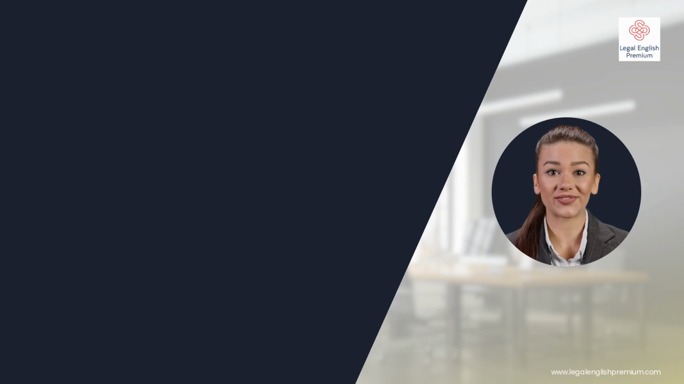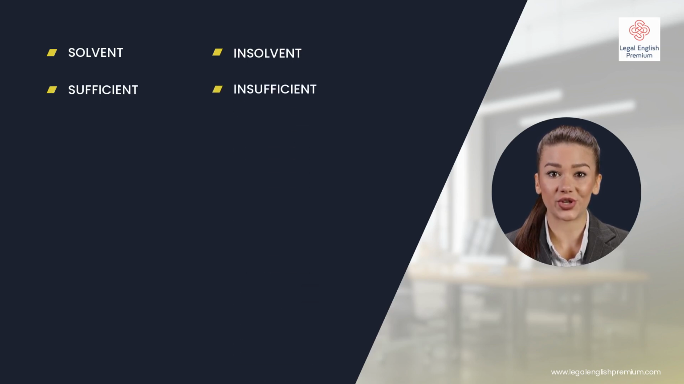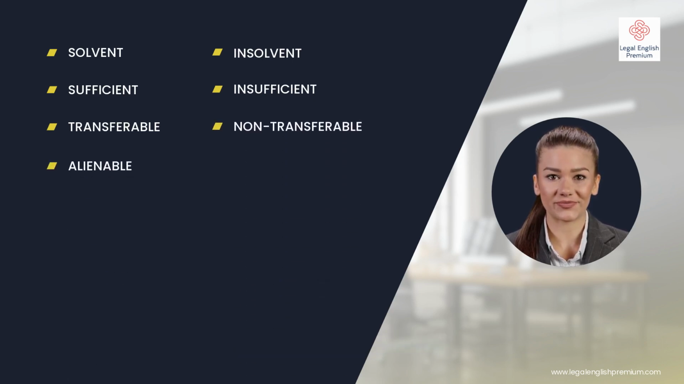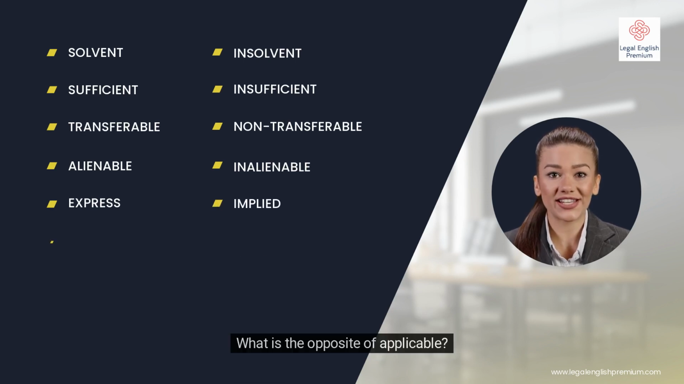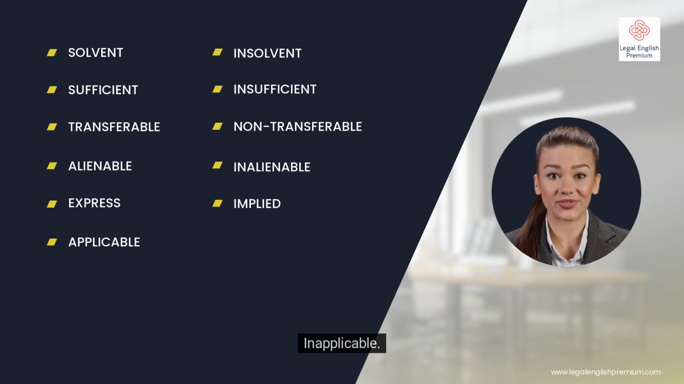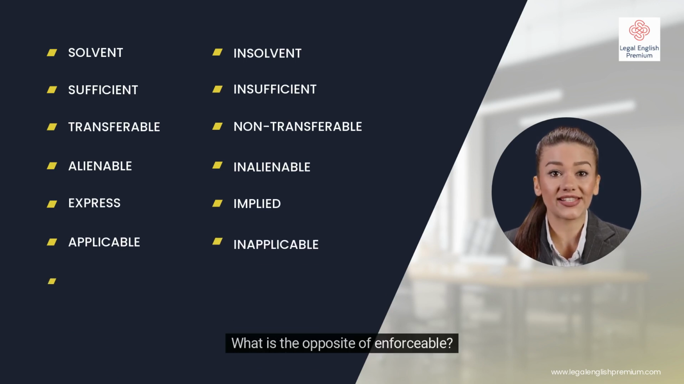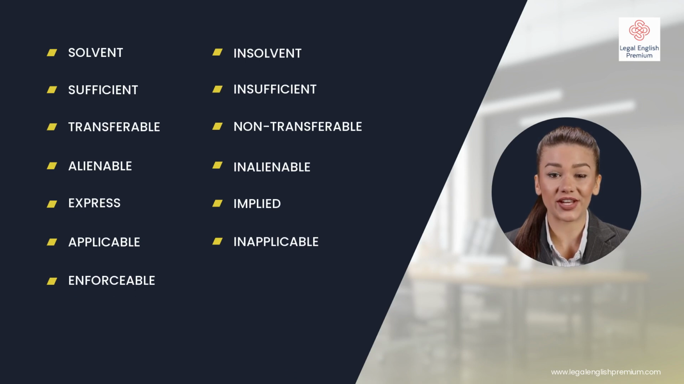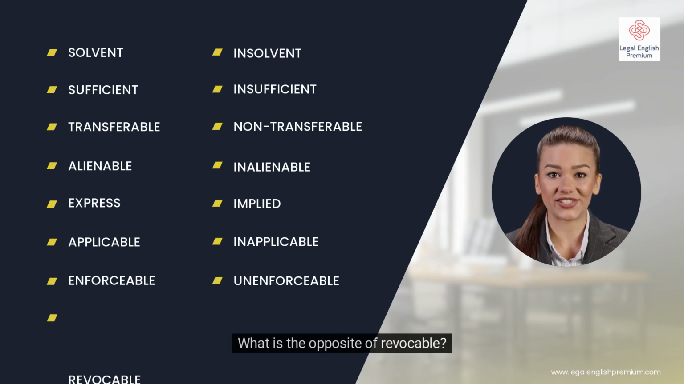Let's have a quick recap. What is the opposite of solvent? Insolvent. What is the opposite of sufficient? Insufficient. What is the opposite of transferable? Non-transferable. What is the opposite of alienable? Inalienable. What is the opposite of express? Implied. What is the opposite of applicable? Inapplicable. What is the opposite of enforceable? Unenforceable. What is the opposite of revocable?